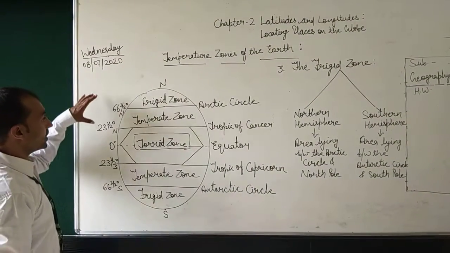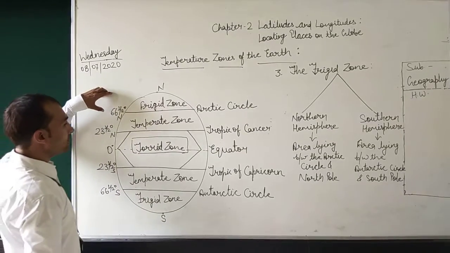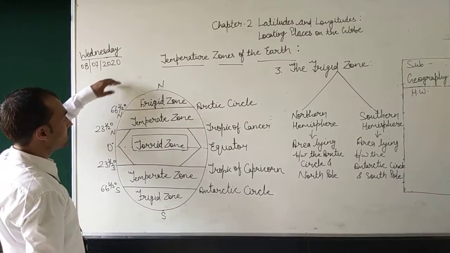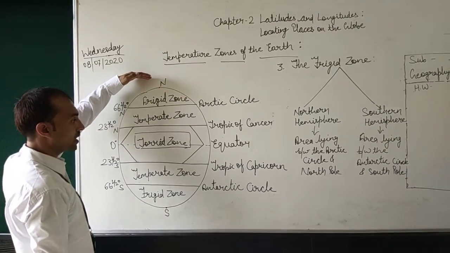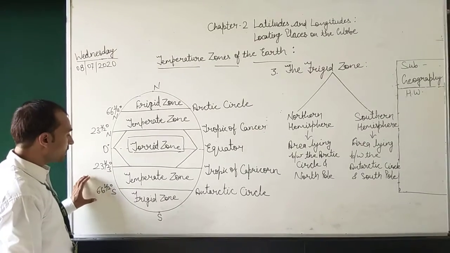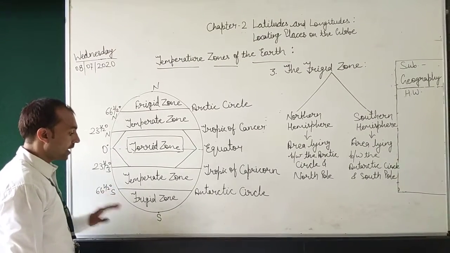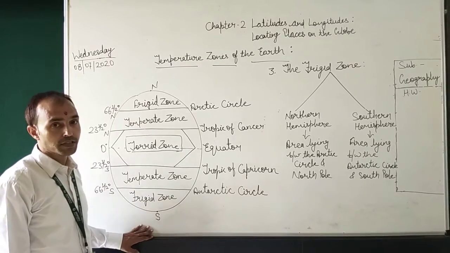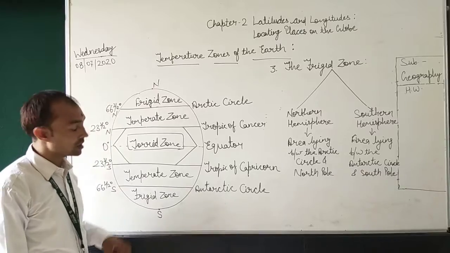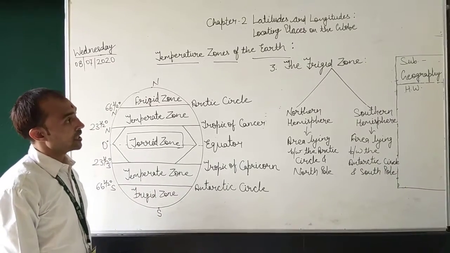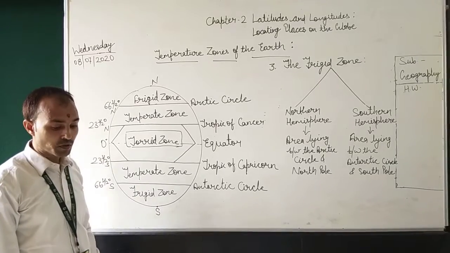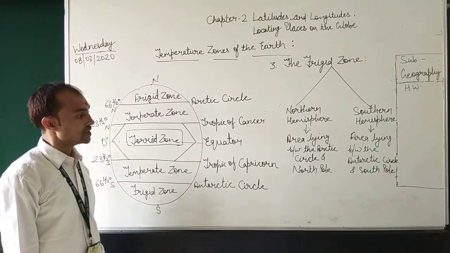The frigid zone lies between the Arctic Circle and the North Pole in the Northern Hemisphere. On the other hand, the area lying between the Antarctic Circle and the South Pole is also known as the frigid zone. The frigid zone is the coolest zone and has very cool temperatures. So this is known as the frigid zone and the polar regions.